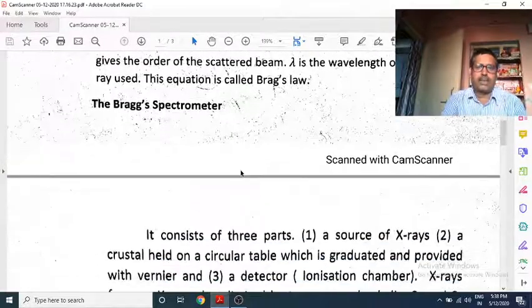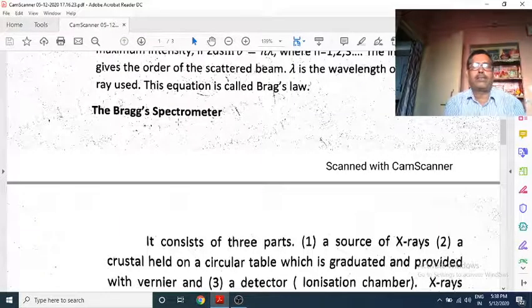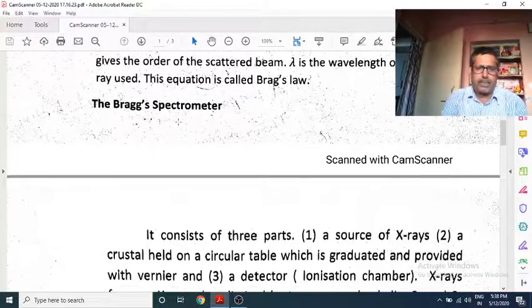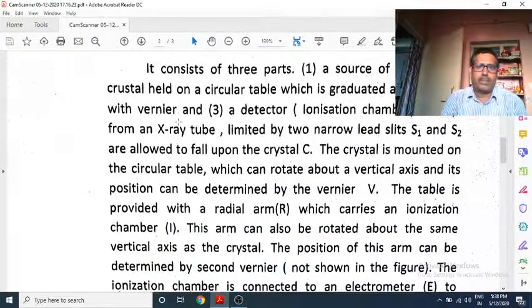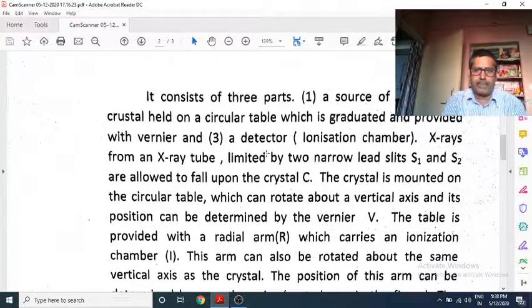Now, our next aim is to calculate the wavelength. So we take a spectrometer. Here, we do not prefer an ordinary spectrometer. We take Bragg's spectrometer, which is specially designed for this purpose. This spectrometer consists of three parts. First, a source of X-rays, and a crystal. By mistake it has been typed U, it should be Y. The crystal is held on a circular table which is graduated and provided with a vernier, and a detector, the ionization chamber.